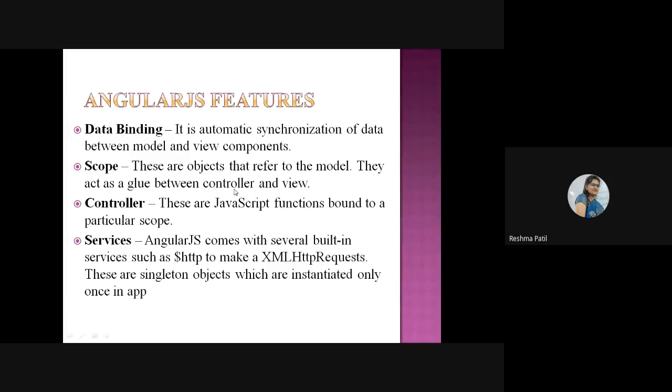Actual logic is stored here, meaning all the classes available for AngularJS will be stored here. And this is the first model, the data part, which will display the variables, which will create the variables. So scope will decide which variable has what scope, and accordingly it will act as a glue between controller and view, because here are the classes and here is the display scene. So how to connect these two? According to the scope, we will connect these two parts, controller and view.